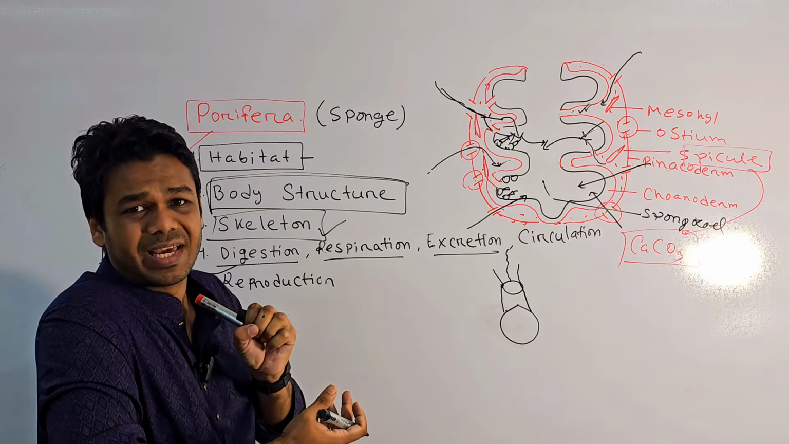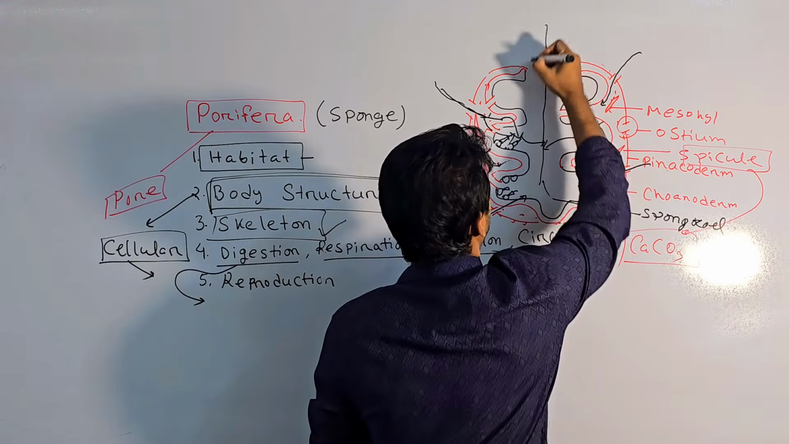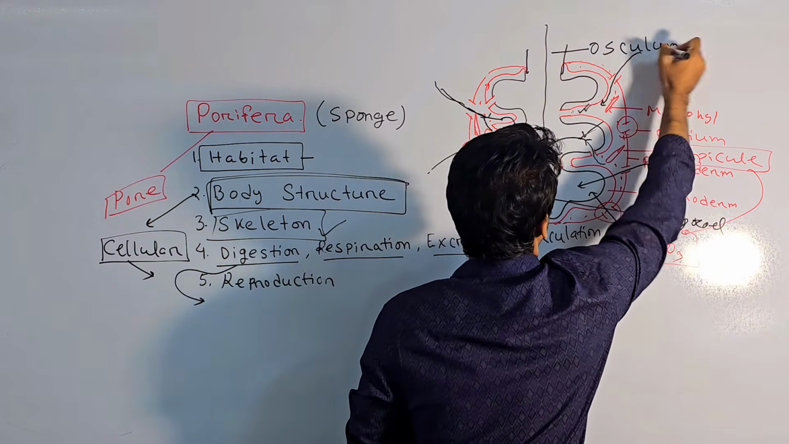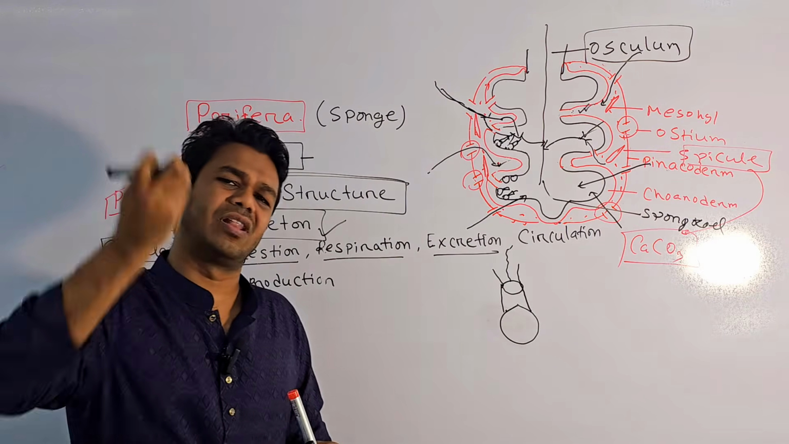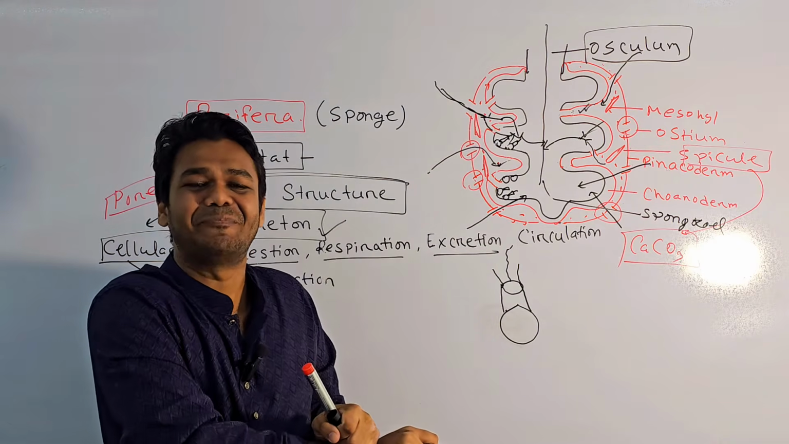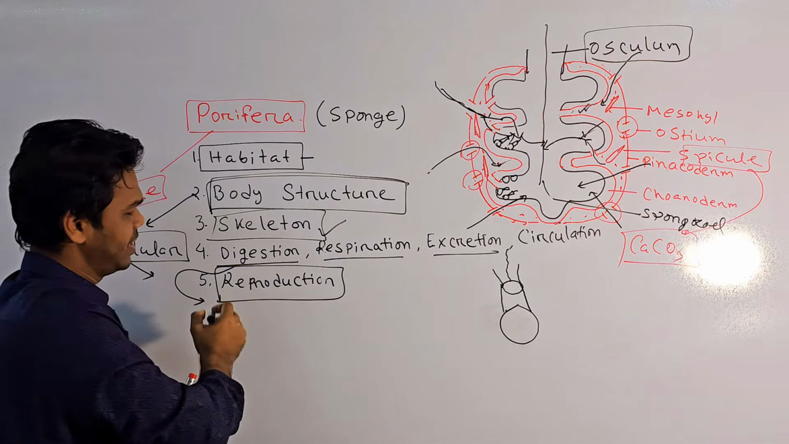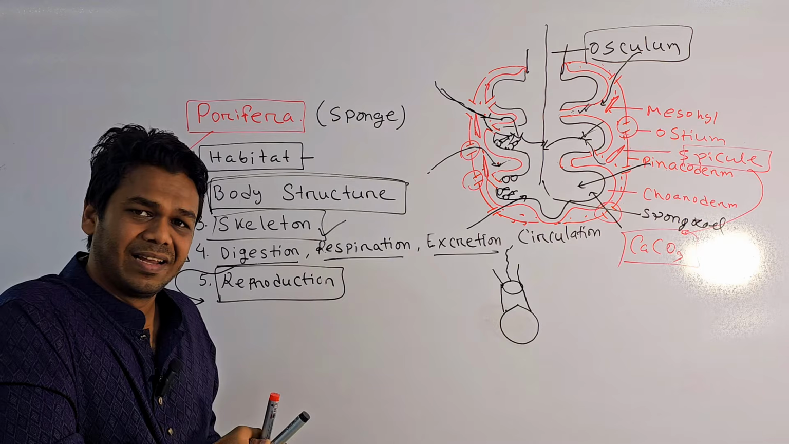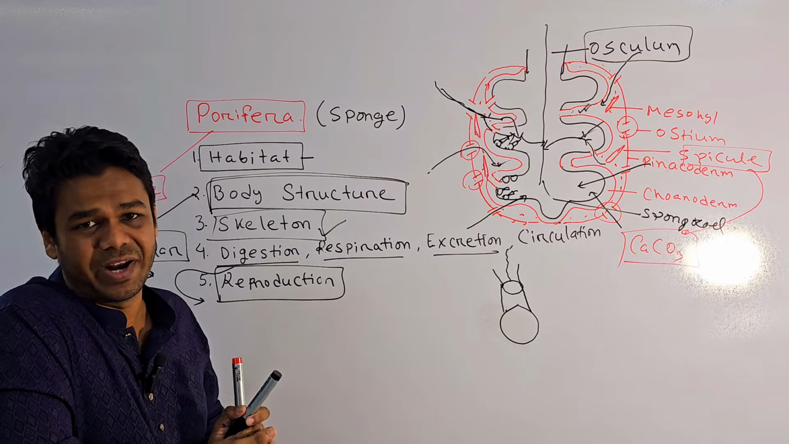And their waste chemicals, their extra chemicals are removed by these pores. This is called the osculum. All the extra water, all the extra food, all the particles are removed through this osculum. I think you got my point. And their reproduction is done both asexually and sexually. Both can happen in the case of Porifera.